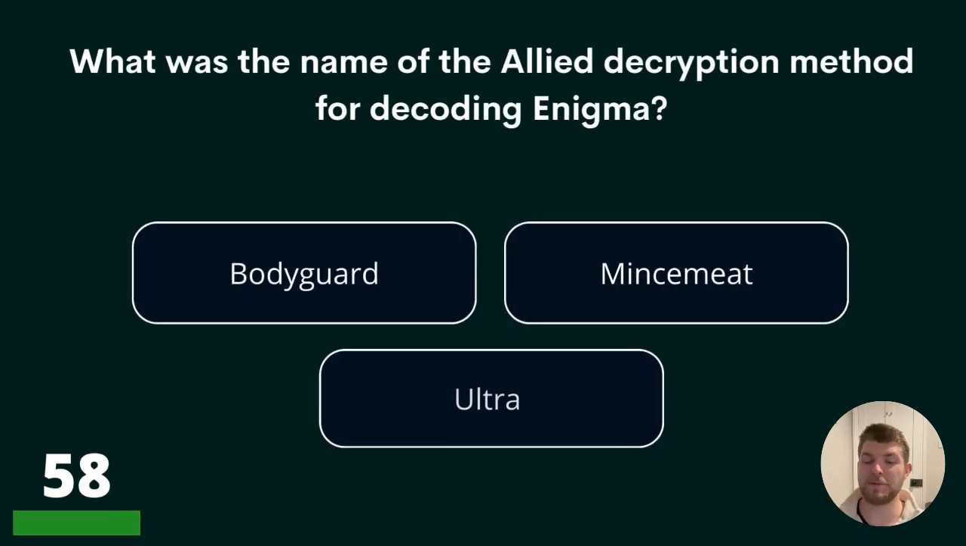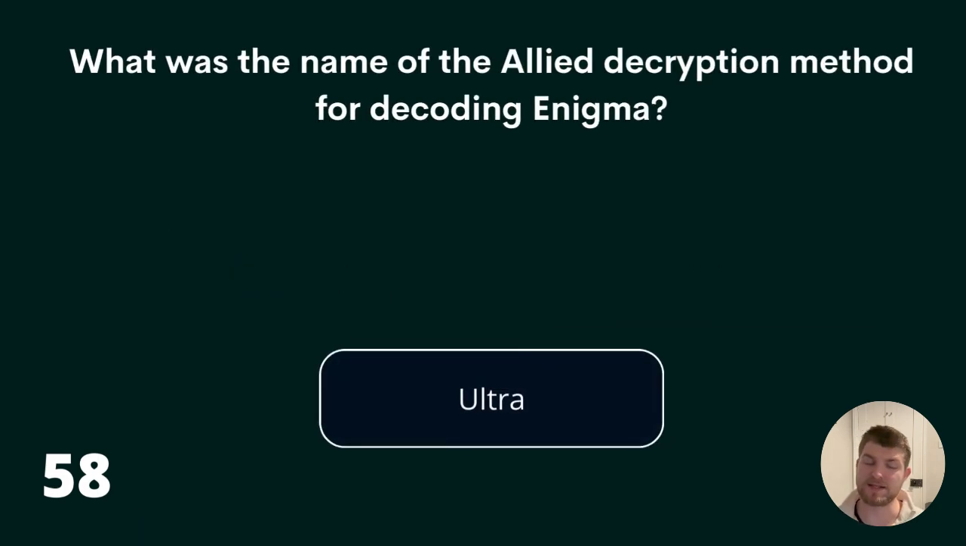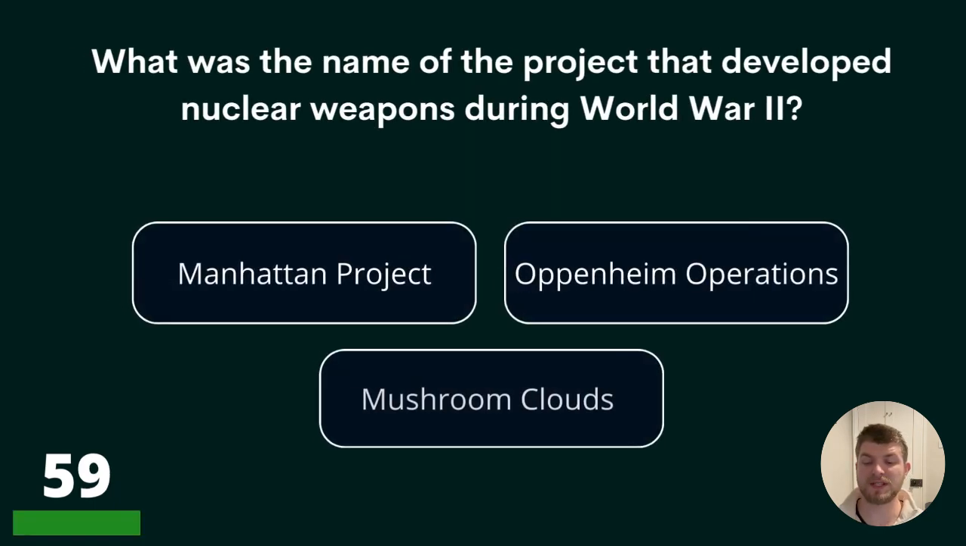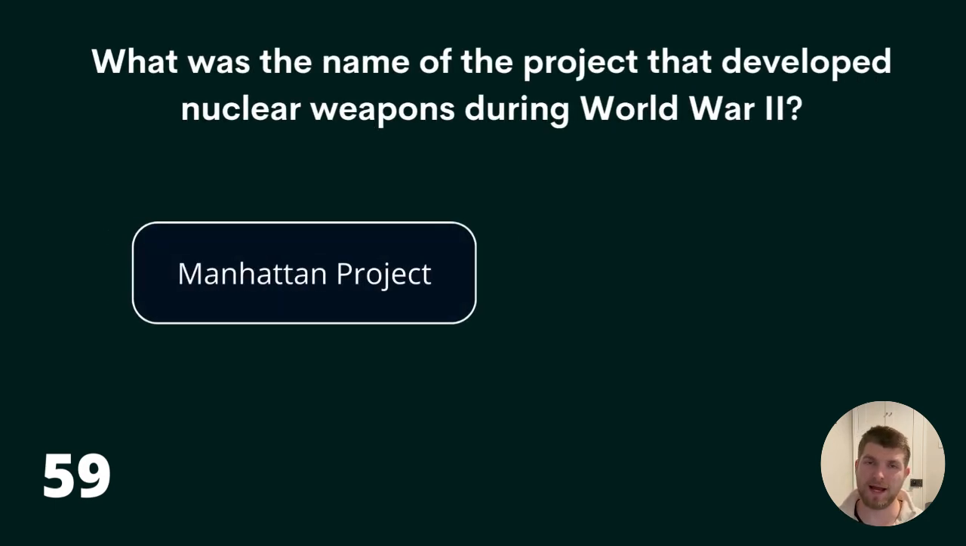58. What was the name of the Allied decryption method for decoding Enigma? Bodyguard, mincemeat, or ultra? The answer is ultra. Question 59. What was the name of the project that developed nuclear weapons during World War II? Manhattan Project, Oppenheim Operations, or Mushroom Clouds? The answer is Manhattan Project.